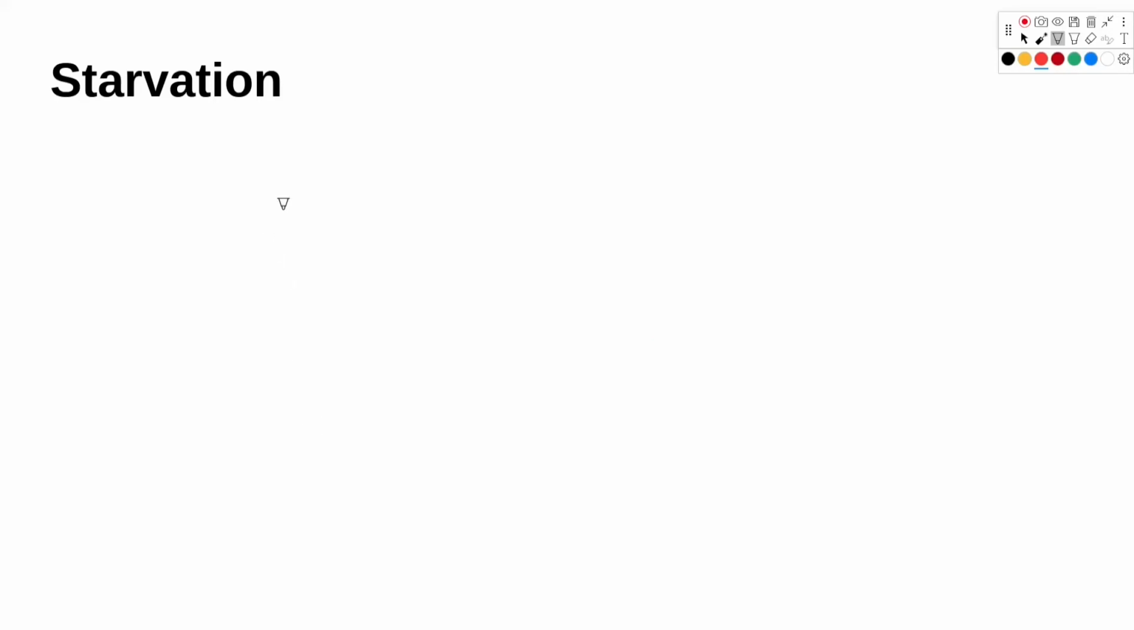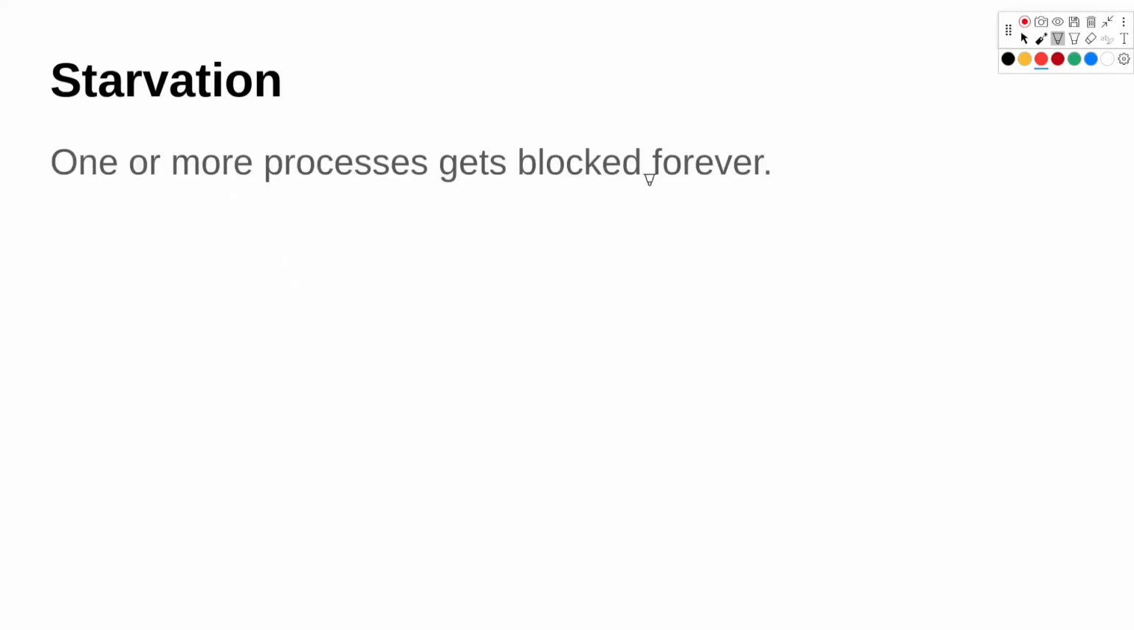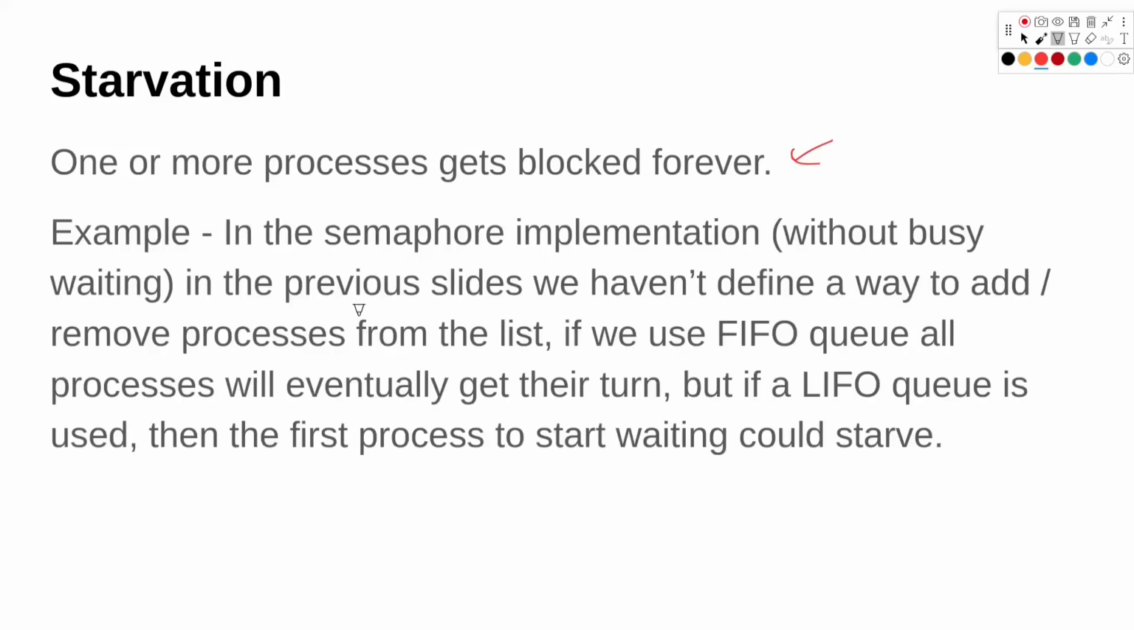Another problem with semaphores is starvation. So in starvation, one or more processes get blocked forever. We can take an example. In the semaphore implementation without busy waiting, which we saw earlier, there was no way to define the adding or removing of a process from the process list. We just abstracted that detail. So let's say we use a first in first out queue.